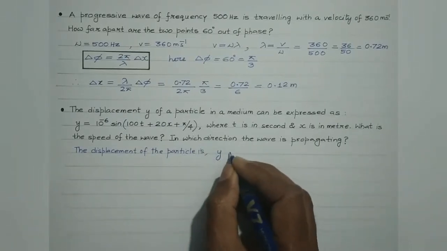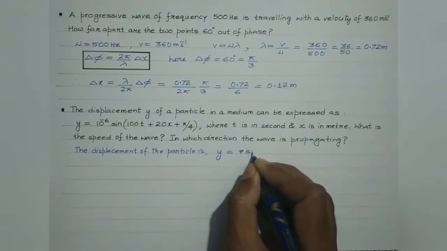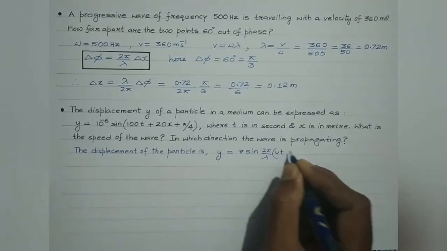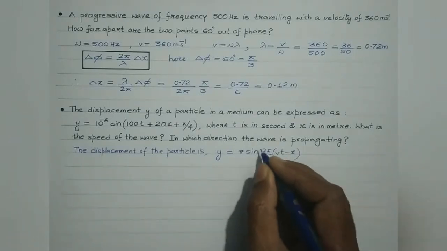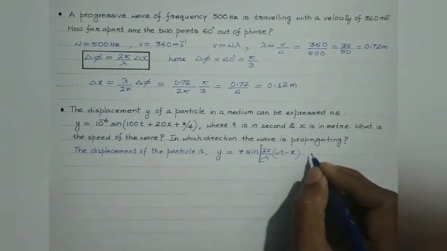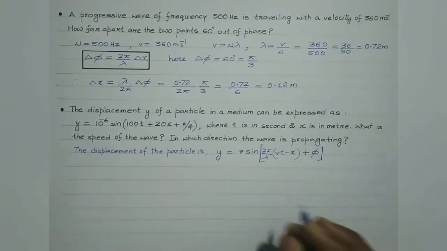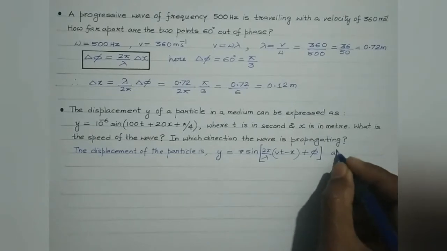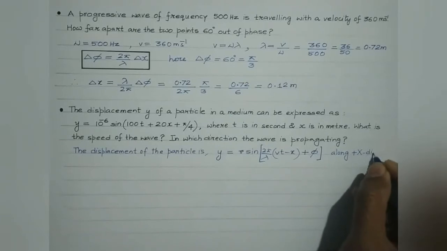So the displacement of the particle at an instant is given by the standard equation: r sine 2 pi by lambda (Vt minus x). And in case there is some initial phase, phi is the initial phase, then it's given by plus phi. Now students, this is the standard equation of a plane progressive wave which is propagating along the positive x direction.